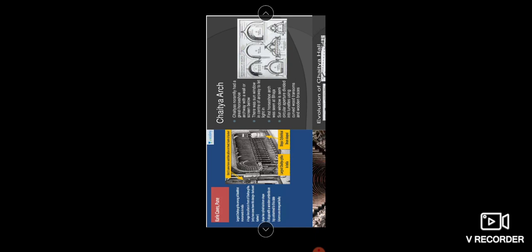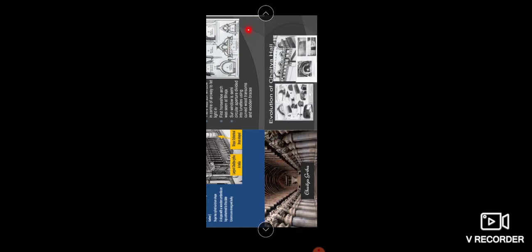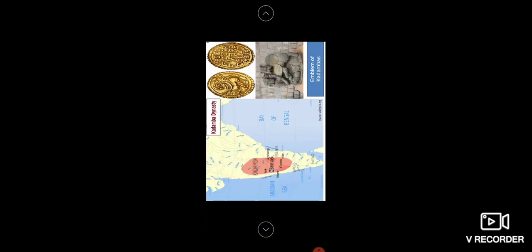The sun window is a semicircular aperture divided into lunettes using carved wood transoms and wooden braces. We see this is the evolution of the Chaitya hall, how they constructed, and this is the Chaitya Griha that we are having. So, in the next class, children, we will study about the Kadambas. Thank you, children.